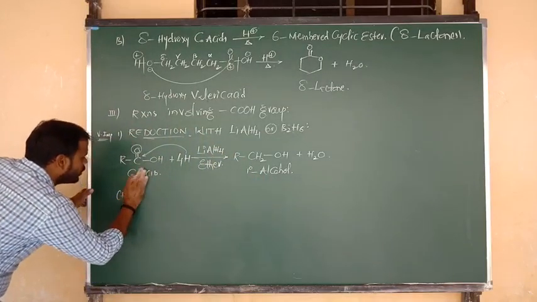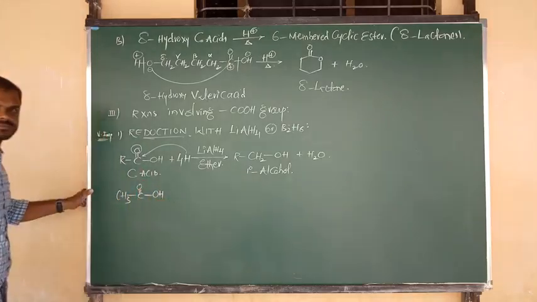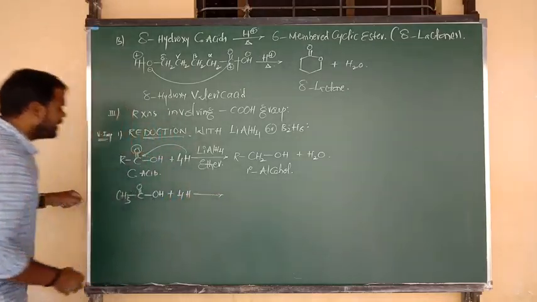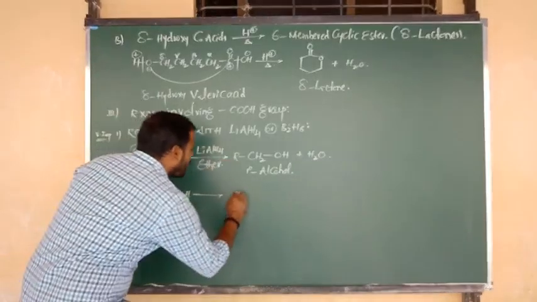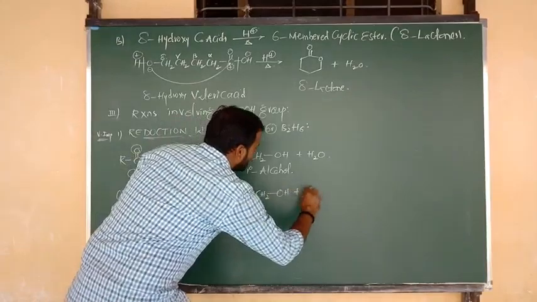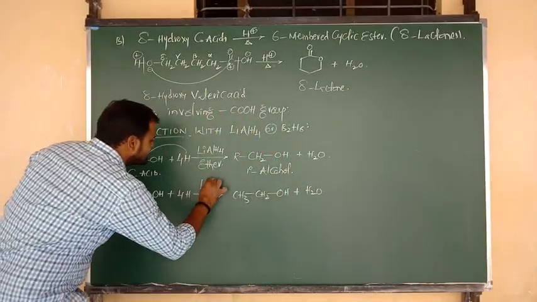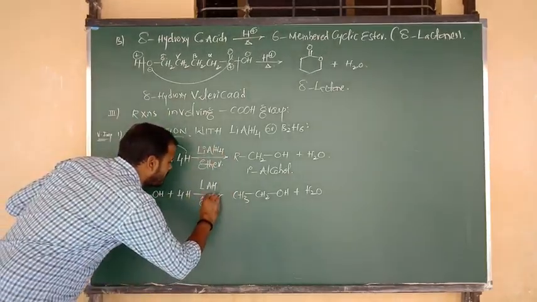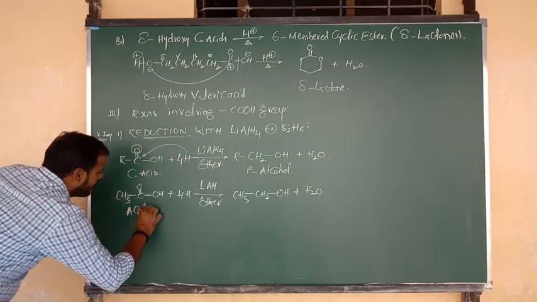One example I am going to consider is acetic acid. Acetic acid upon reduction, same thing, instead of R I am going to write CH3. Here also instead of R we write CH3. CH3 bonded to CH2, CH2 bonded to OH. The byproduct is common, water molecule, and the reducing agent is common, lithium aluminum hydride in presence of ether. So what is the reactant here? The reactant name is acetic acid.